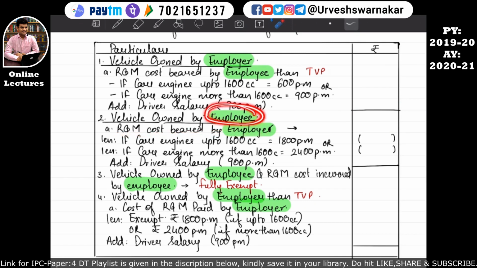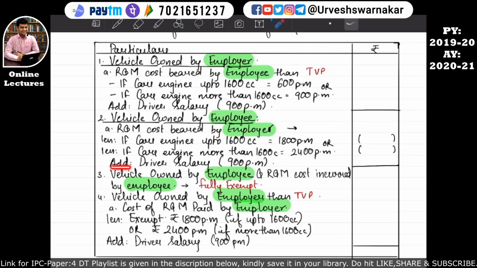Okay, since the car is the employee's, the cost of repairs and maintenance should ideally be borne by the employee. But it is borne by the employer, so the value of the cost of these repairs and maintenance will be considered over here, and further it will be reduced by a value. What value? If the car's engine is up to 1600 cc, then 1800 per month into the number of months the employee is using his car for office use and for his personal use will be calculated, and whatever amount comes will be reduced from the repairs and maintenance cost borne by the employer.